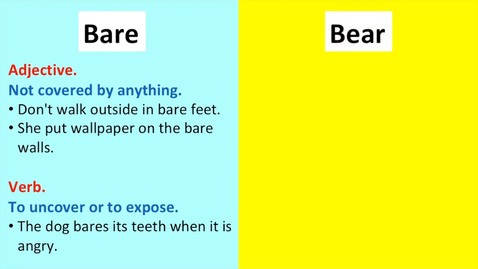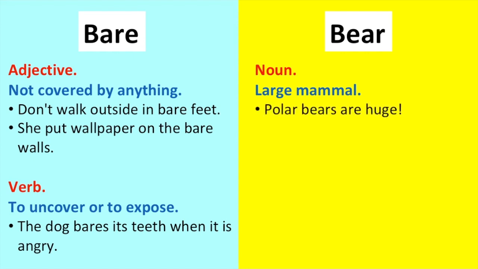Bear, B-E-A-R. This can be a noun. As we all know, a bear, the animal, which is a large mammal. For example, polar bears are huge.